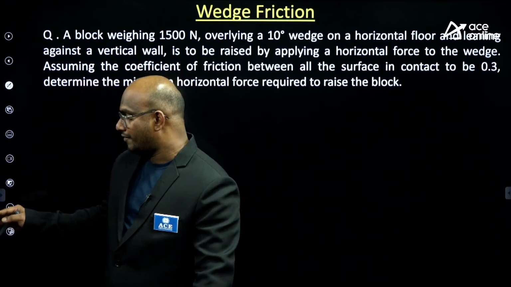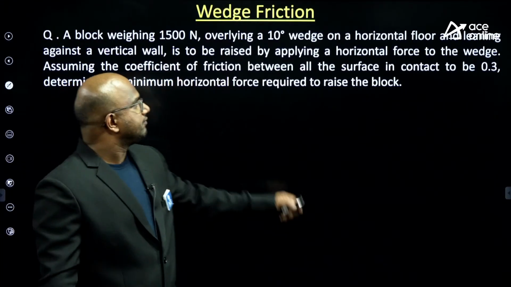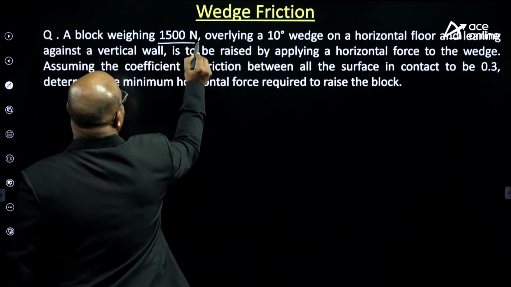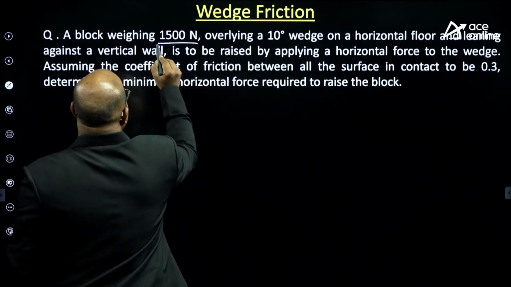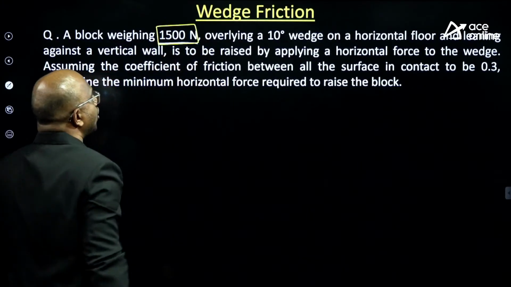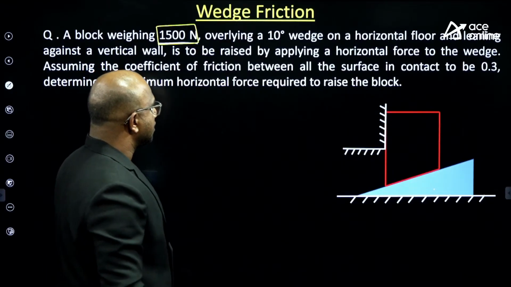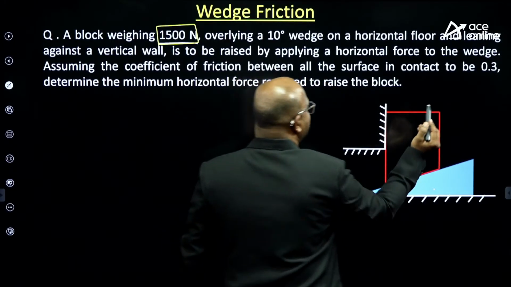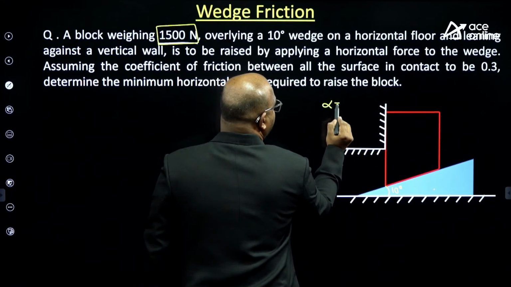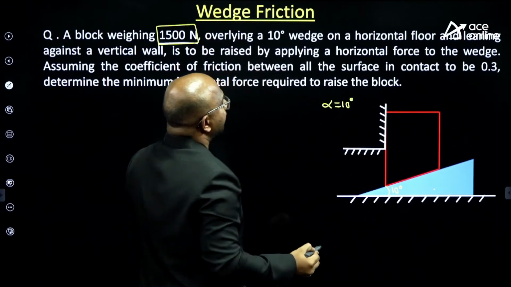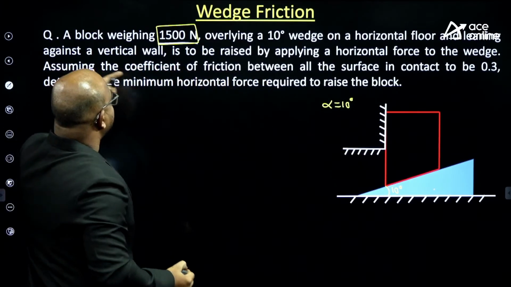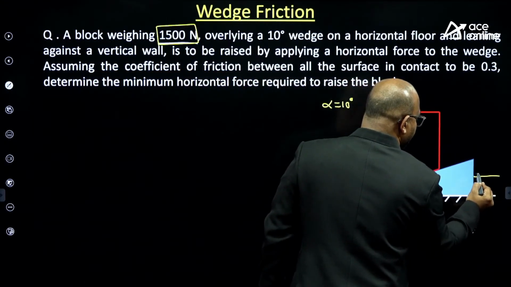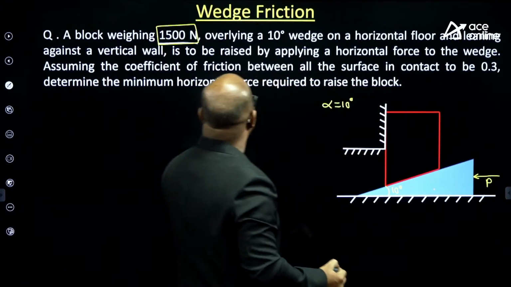Listen carefully, I hope everyone is following. Now, please go through this one. A block of weight 1500 newtons, overlying a 10-degree wedge, so alpha equal to 10 degrees, and leaning against a vertical wall, is to be raised by applying a horizontal force P. Same problem, guys.